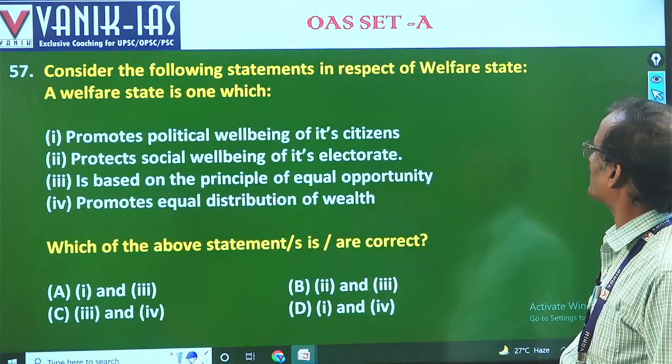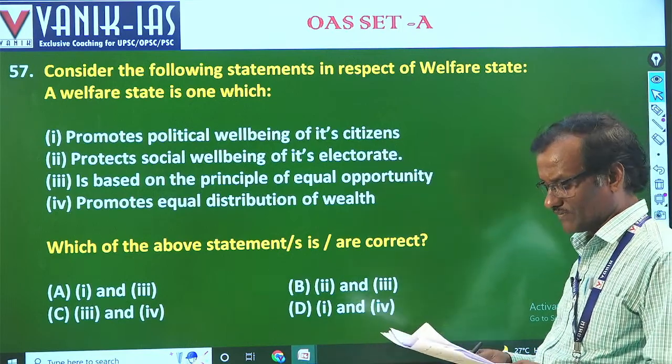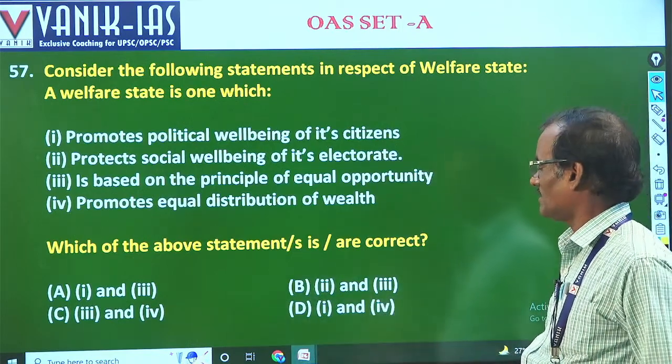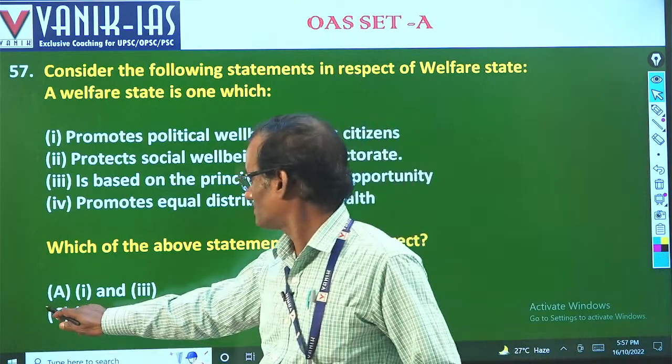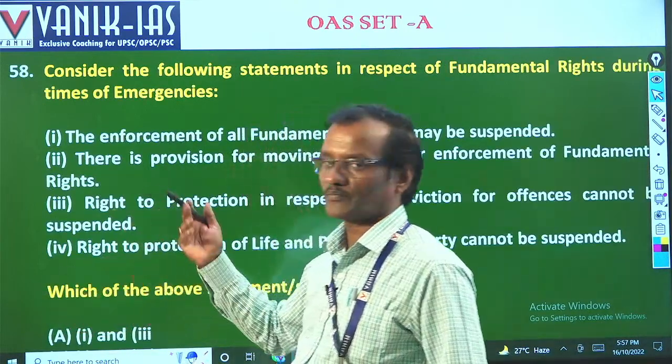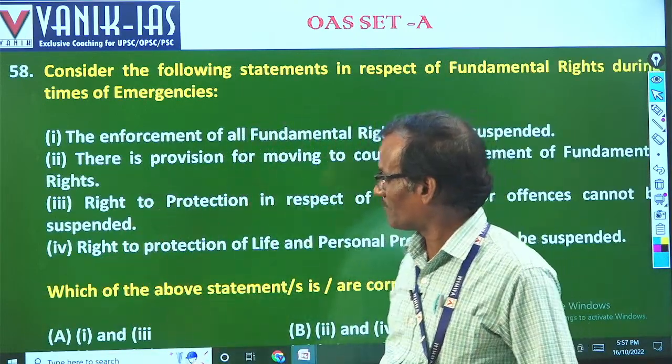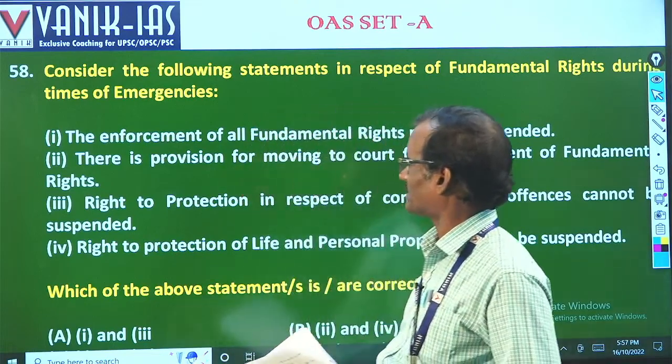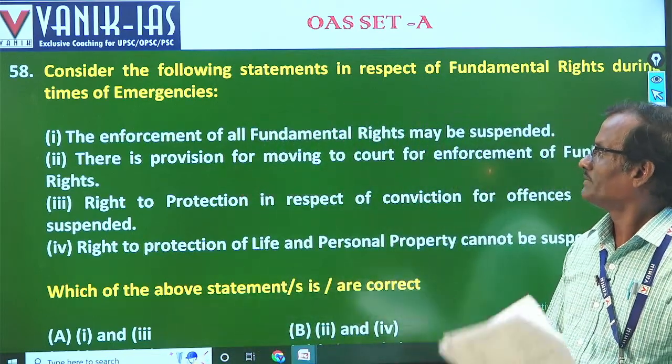Consider the following statements in respect of welfare state. For 57 we have done the answer C, 3 and 4. We have made the answer 3 and 4. Please rectify to 3 and 4.